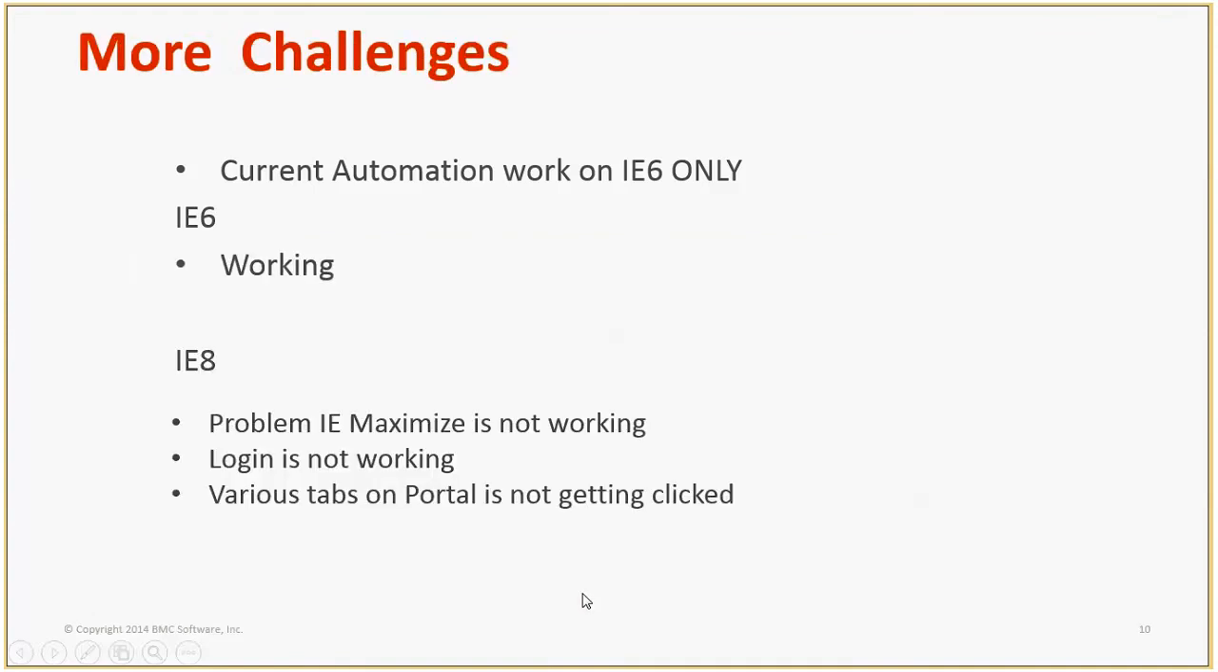So these things are there. Then on IE8, I saw it was not maximizing, and logging was not working because of all these reasons and various other reasons. These are just a few examples I mentioned of why it failed. These are not the only reasons it used to fail on the latest browser. So I made changes wherever required, and now it is working.